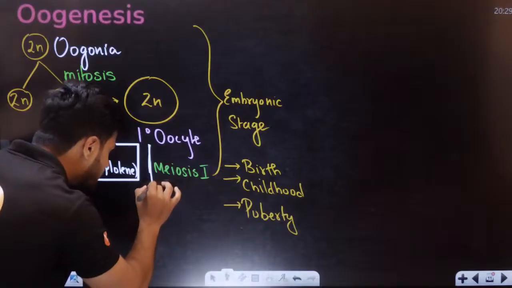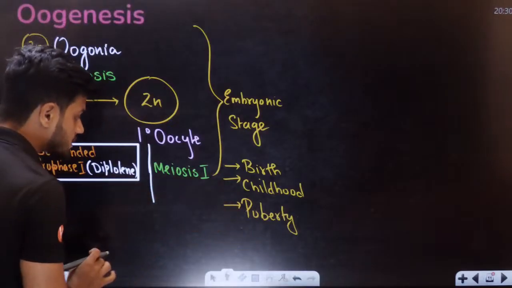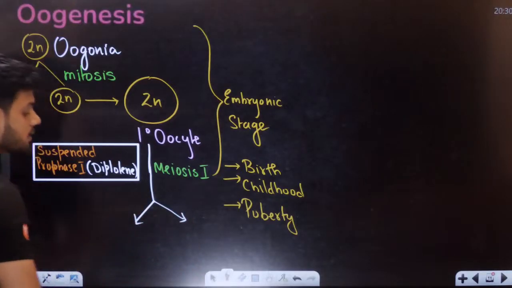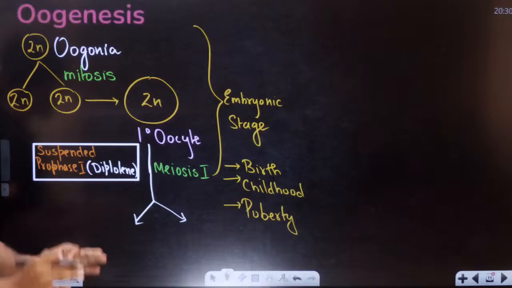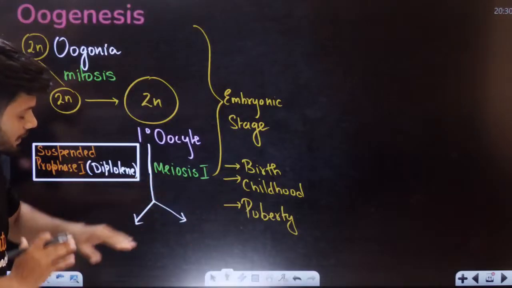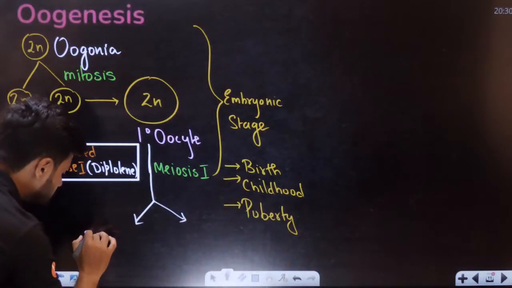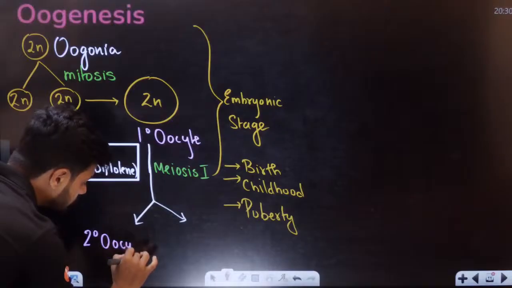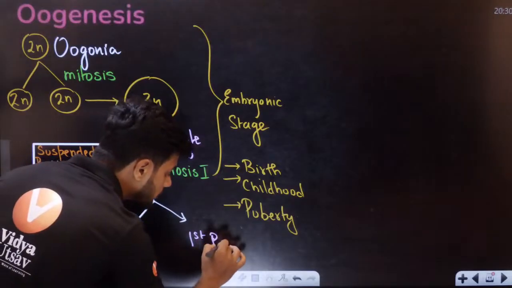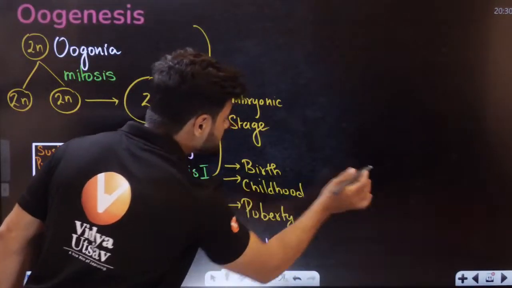Now, once the female child reaches puberty, what happens? This meiosis 1 is completed and it gives rise to two types of cells. One is called secondary oocyte. Along with the secondary oocyte, there is the first polar body. And students, remember, this entire division is unequal.